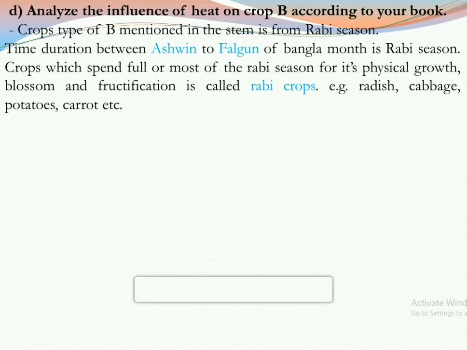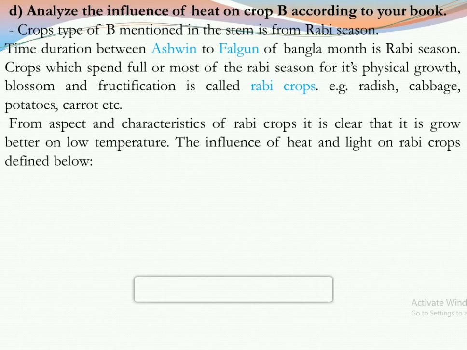Now the application, that means what are the main things that influence crop production of B. From the aspects and characteristics of Rabi crops, it is clear that they grow better at low temperature. The influence of heat and light on Rabi crops is defined below.